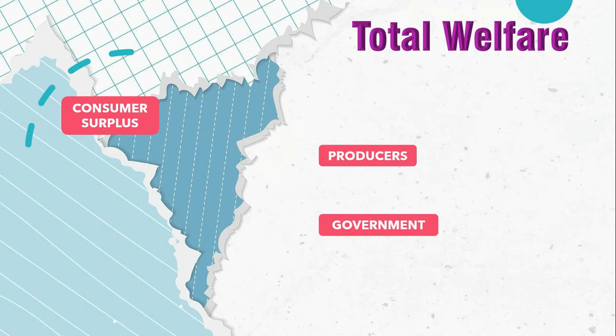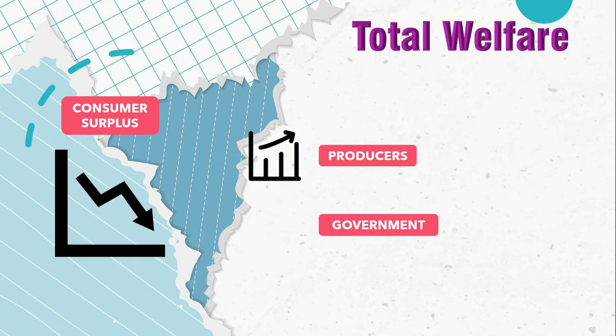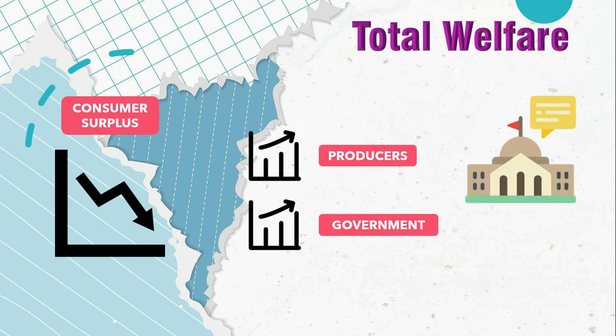Finally, if we consider the total welfare, tariffs produce a loss in the consumer surplus, which may exceed the producers and government surplus. In this case, the tariffs create more losers than winners. But at the end of the day, it's up to the government to decide whether to protect the producers or not.